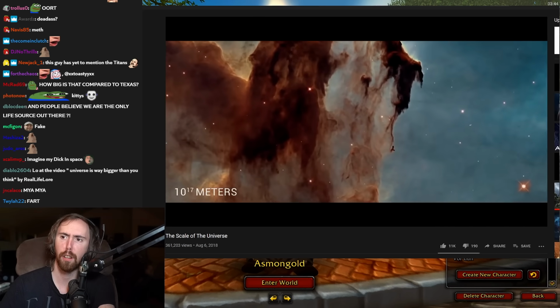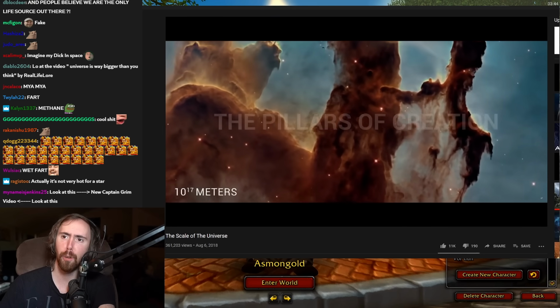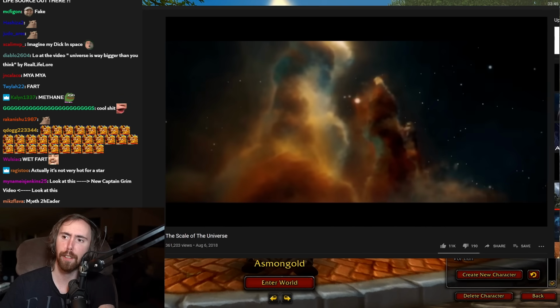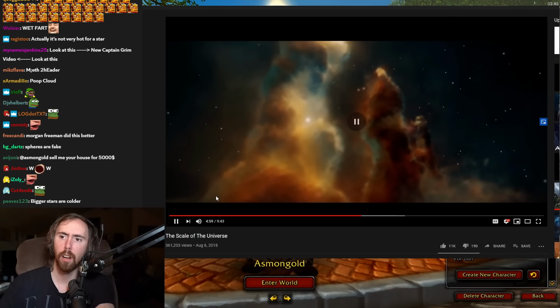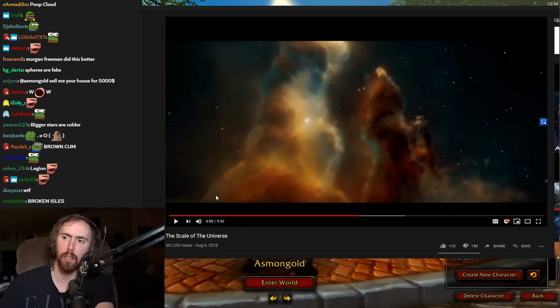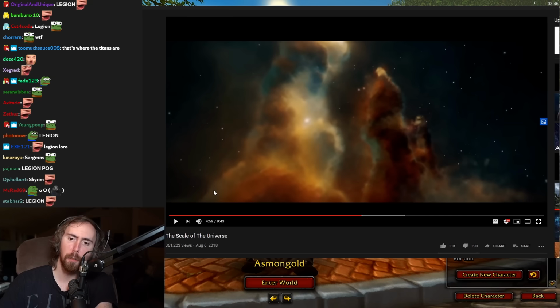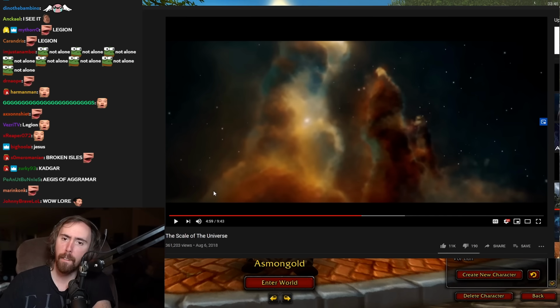At 10 to the 17 meters, we have a familiar sight. Oh, I've seen this picture. The Pillars of Creation. That's cool. Each pillar is over 5 light years long. That's about 48 trillion kilometers each. 5 light years long? Like, what the? How the fuck?